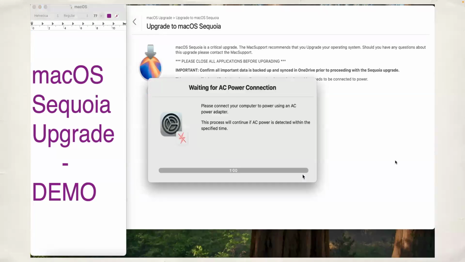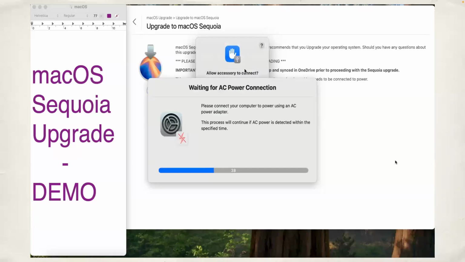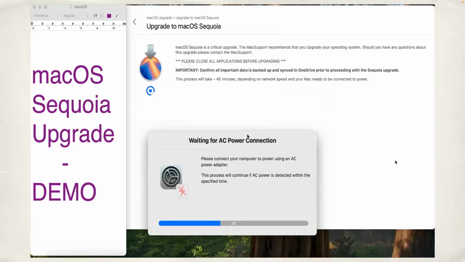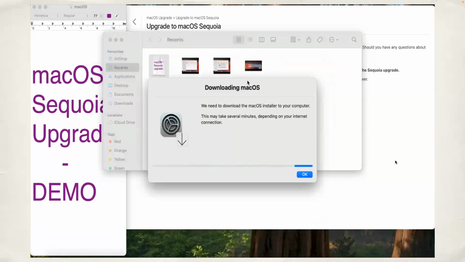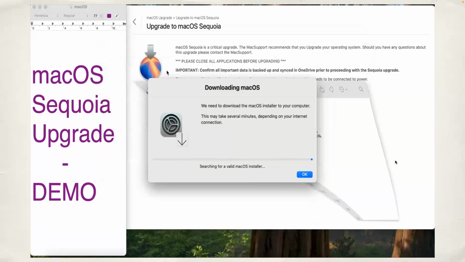User may not have admin rights here. If the user is volume owner, it is also sufficient. The script will also check if the machine is on power or not. If it is not on power, it will prompt the user to connect the power. It will wait for a duration of 60 seconds before it will continue. So let me connect the power. Okay, so here is where it starts the downloading.